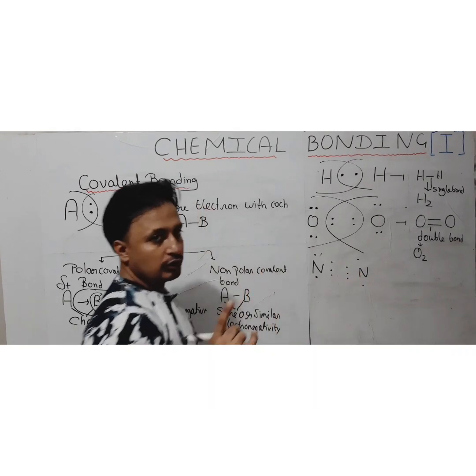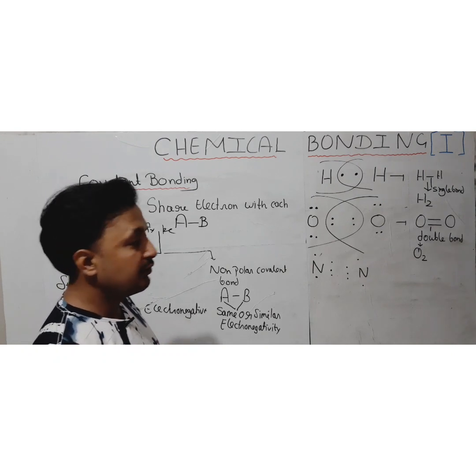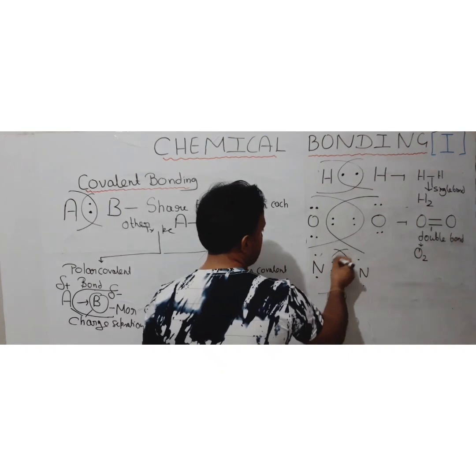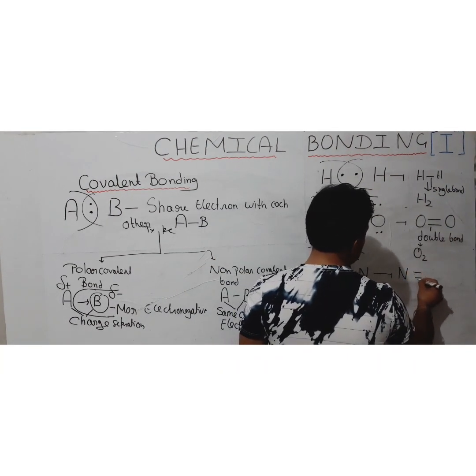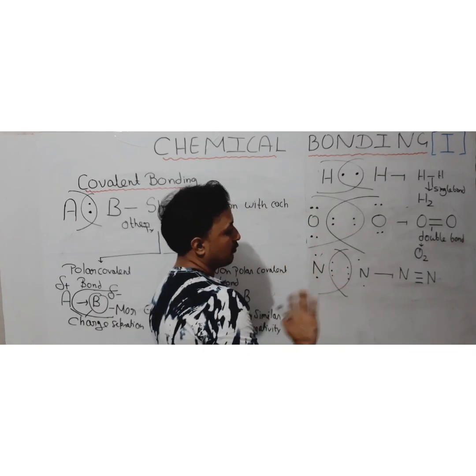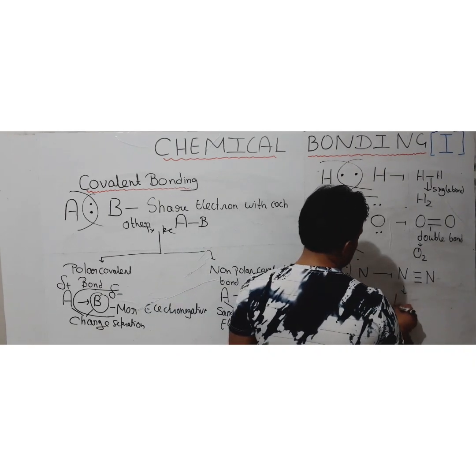So nitrogen used to share 3 electrons. Why? Because nitrogen is having 5 electrons in its valence shell, so it requires 3 to complete octet. So it will share 3 electron pairs, and it results in the formation of multiple bond again, and this time triple bond, because 3 bonds are going to be formed as 3 electron pairs are shared, and result in the formation of nitrogen gas.